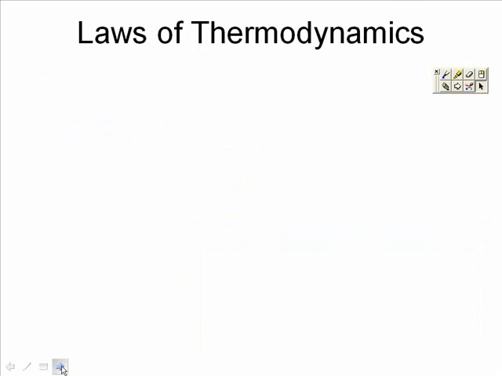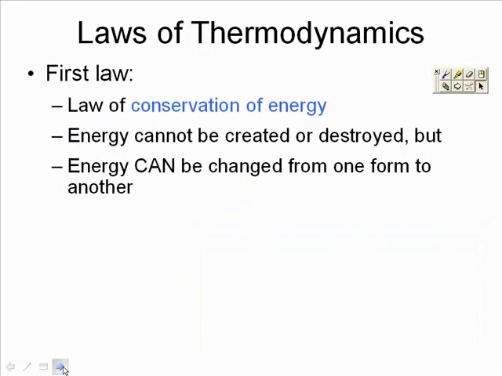Let's talk about the laws of thermodynamics. I'm on the top of page 102. We'll start with the first law, sometimes called the law of conservation of energy. These two laws are going to help us explain why the energy can flow and not cycle back. The first law says energy cannot be created nor destroyed, but we can change it from one form to another form. We can change chemical energy to mechanical energy. We can change kinetic energy to potential energy, but we cannot create it and we cannot destroy it. We can only change its form.